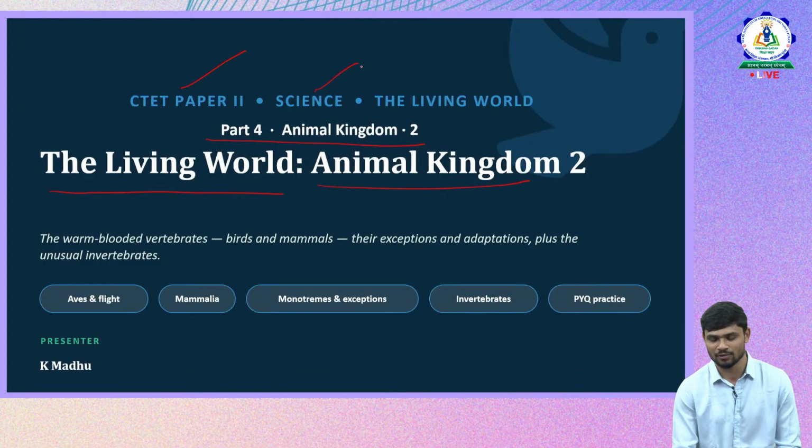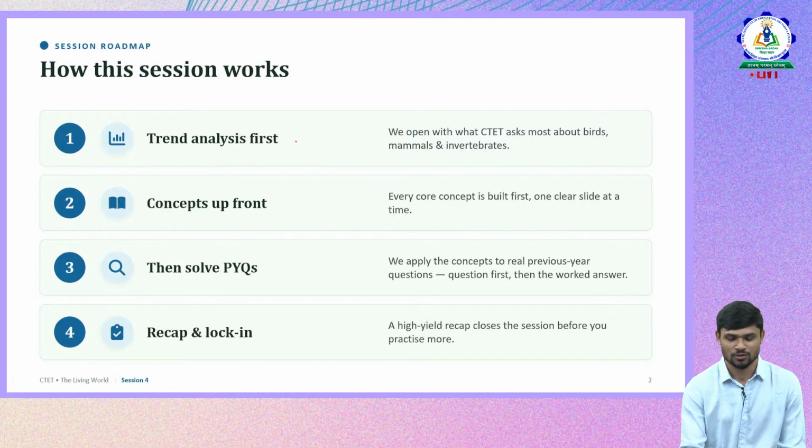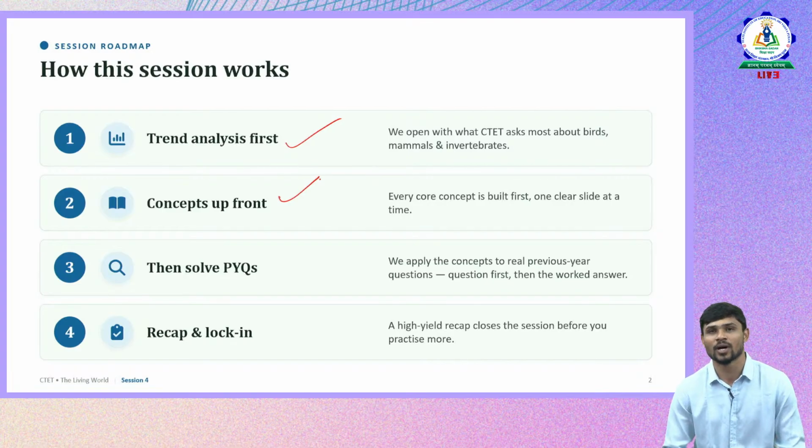Let us move forward and understand first how this session is going to be for the rest 45 minutes. First we will see the trend analysis, where CTET is focusing on what concepts and how questions are being asked. Then we'll touch upon the concepts that are very much required in this topic.